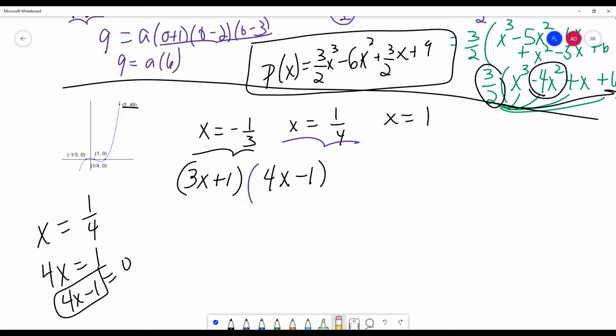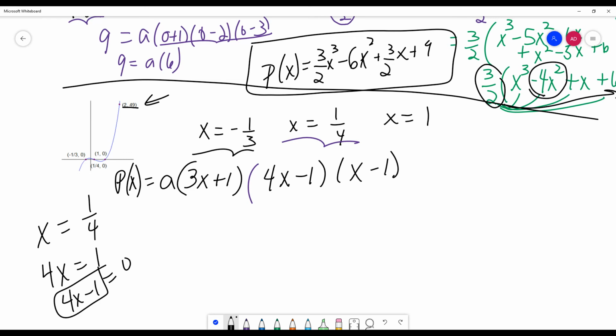All right, and then of course your last one, everybody seems to get the one that's an integer. They don't seem to have a problem with that. Okay, so again, put the a here and p of x. Why am I putting an a? Because I have a leading coefficient. I have a polynomial with some leading coefficient whose roots are negative 1/3, 1/4, and 1, and it passes through this point, 2 comma 49.